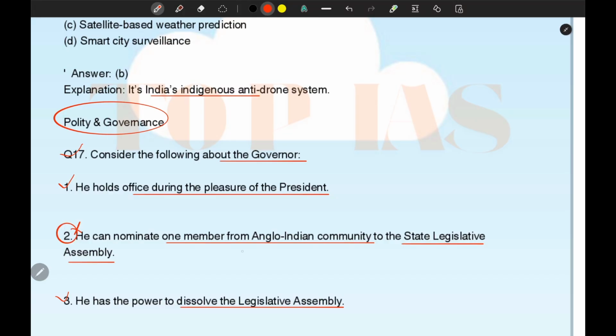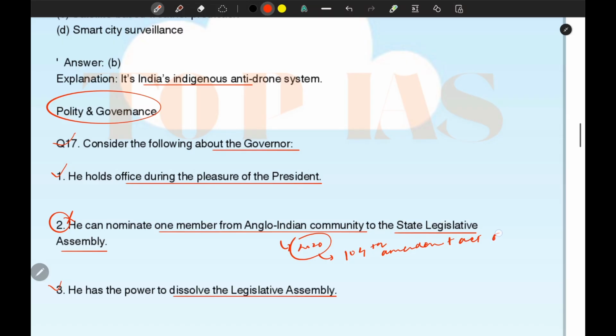Before 2020 there was a provision for Anglo-Indians. Okay, but after 2020, after the 104th Amendment Act of 2020, we removed this provision. We removed the provision for Anglo-Indians. Okay, so otherwise these two options are correct.